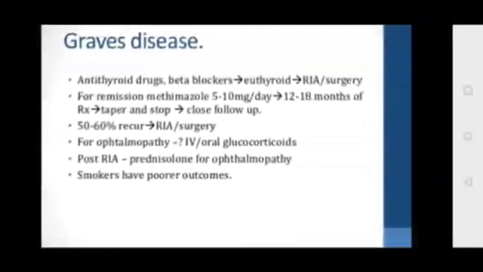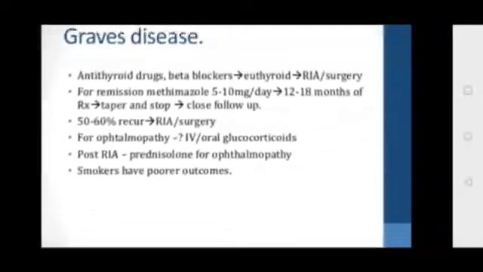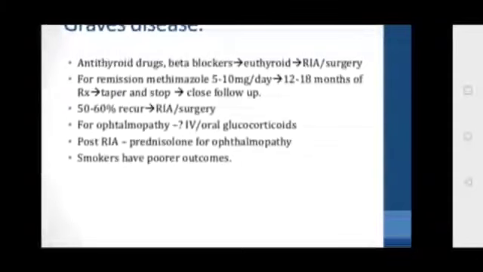For remission, you can use methimazole 5 to 10 milligram per day for 12 to 18 months of treatment, then taper and stop with a close follow up. In 50 to 60%, as we already discussed, it can recur. On failure of antithyroid drugs, you can subject the patient to radioactive iodine or surgery.